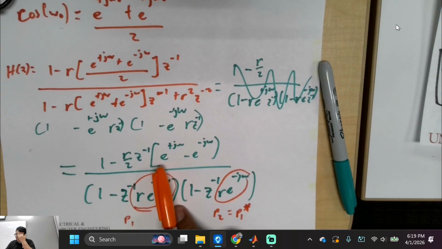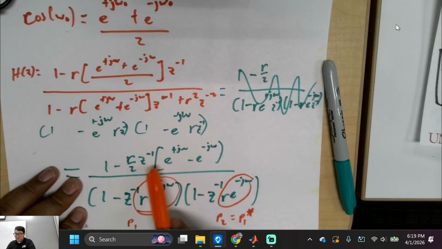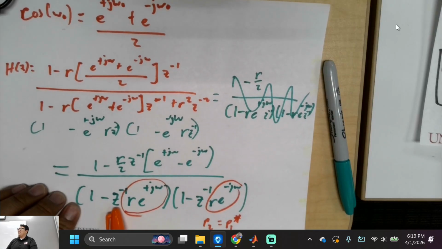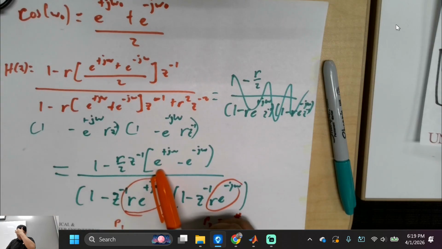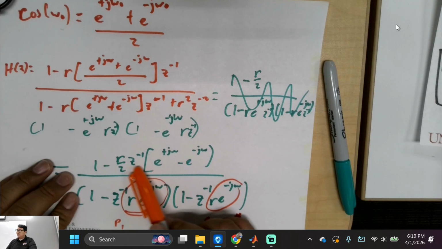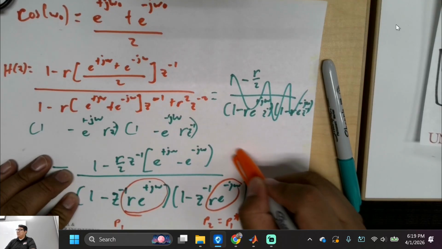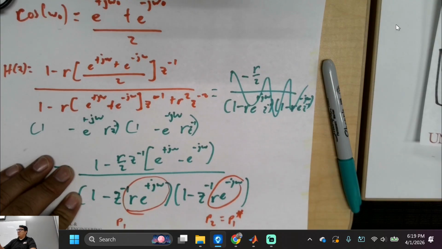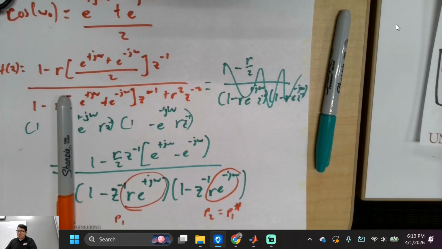Oh, let me see. Is this going to matter? Could you multiply z? Oh, you want to have positive z's? Is that what you're saying? Like on the numerator, couldn't we just multiply by z so that I could get rid of the z minus 1? Yeah, because if you multiply by z right here, you have to multiply by z here too, right? But actually, you need to do it twice. You want me to show you that? Because I think I'm waking up right now.